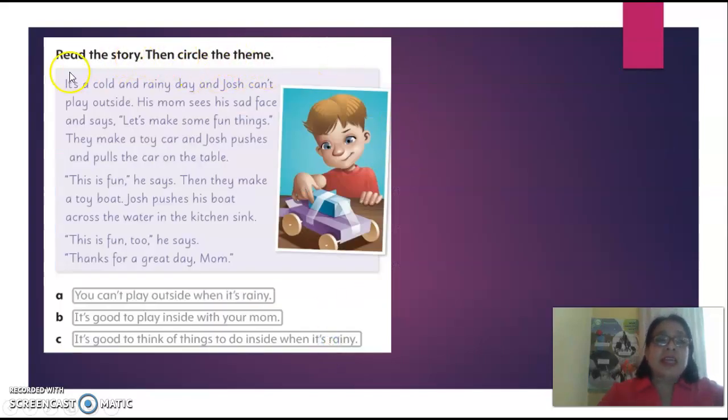In this activity, it says, read the story and circle the theme. Let's read the story. It's a cold and rainy day, and Josh can't play outside. His mom sees his sad face and says, let's make some fun things. They make a toy car, and Josh pushes and pulls the car on the table. This is fun, he says. Then they make a toy boat. Josh pushes his boat across the water in the kitchen sink. This is fun too, he says. Thanks for a great day, Mom. Remember, it's a rainy day and he cannot go out. What do you think is the theme?